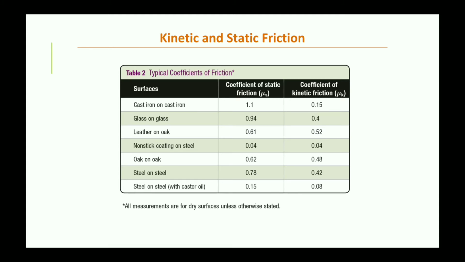For glass on glass, when you keep two glass surfaces one upon the other, the coefficient of static friction acting between the two glass surfaces will be 0.94, and once they are moving, the coefficient of kinetic friction changes to 0.4. So this is the variation that we can observe in static and kinetic coefficient of friction for the same surfaces kept one upon another.